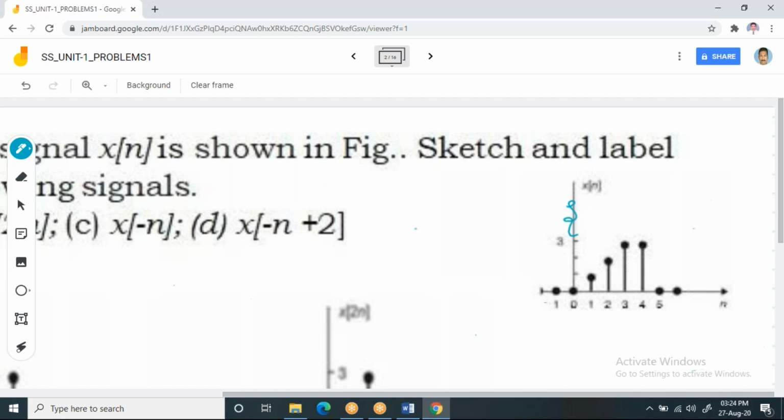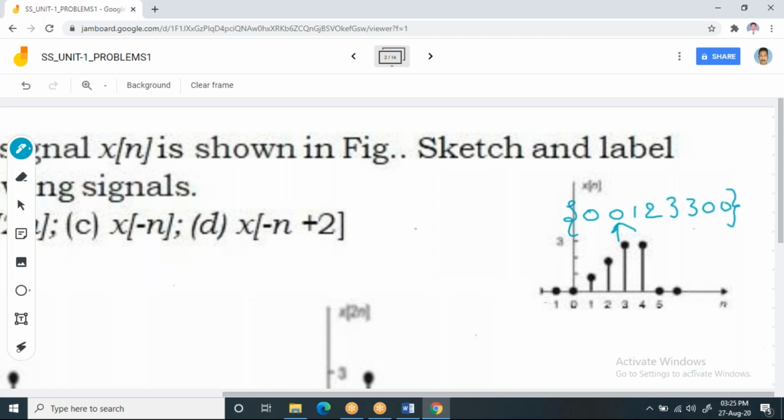Here I have the terms 0, 0, 1, 2, 3, again 3, 0, 0. This is the data I have. And here I have to put an arrow like this.